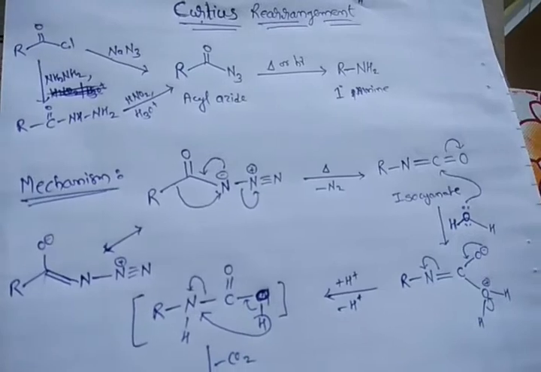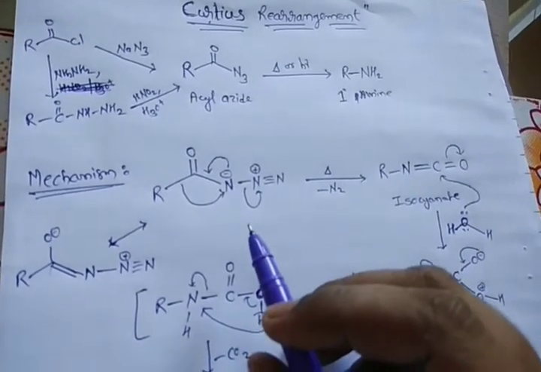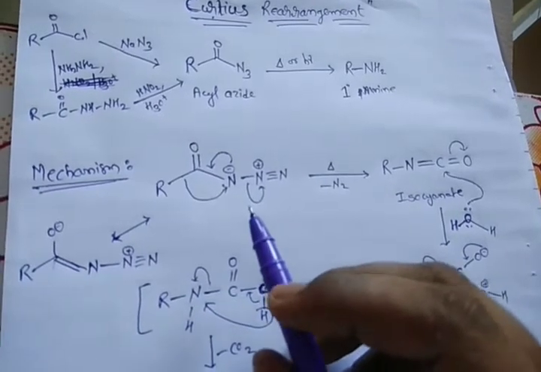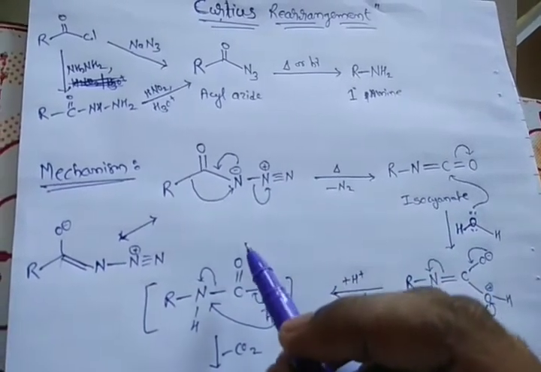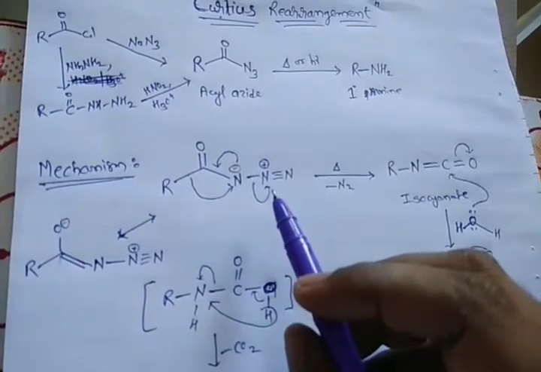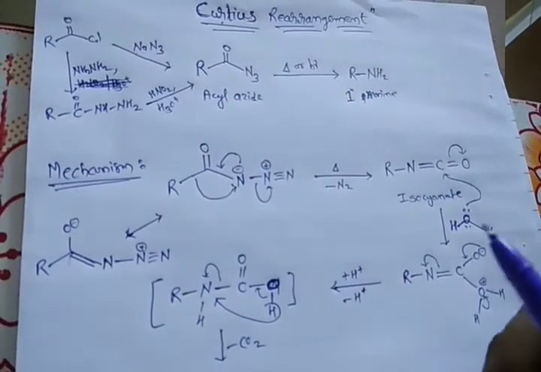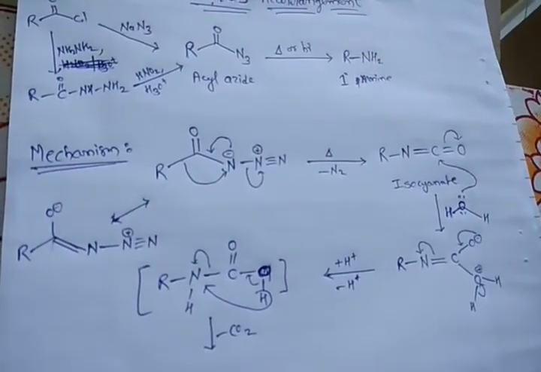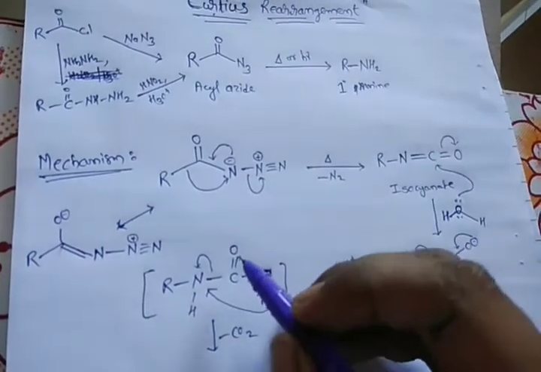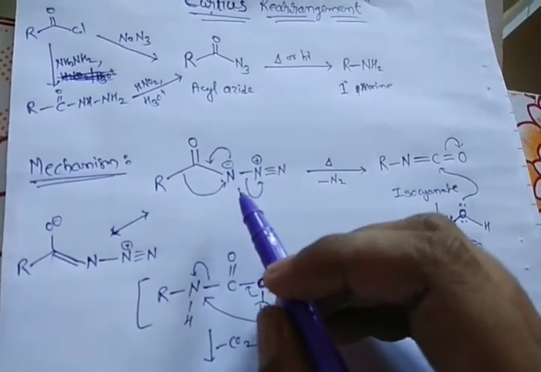Now in the mechanism, when this acyl azide is treated thermally, N2 will be liberated. It is suggested that this rearrangement is a concerted rearrangement, which means the making and breaking of bonds take place at the same time.